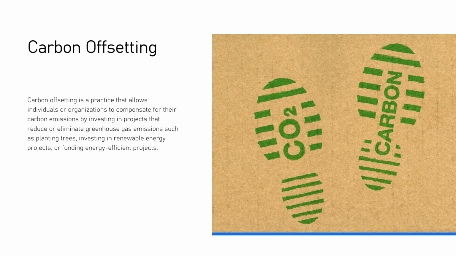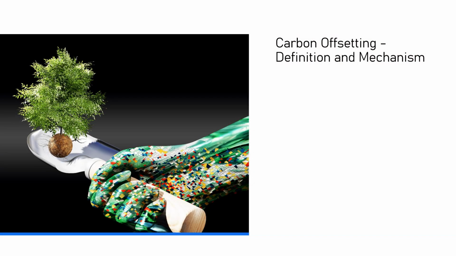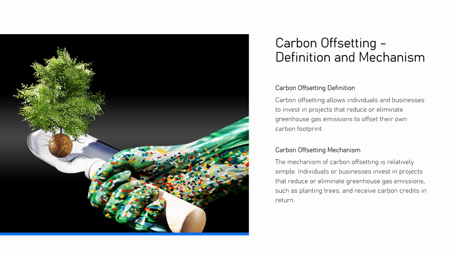Carbon offsetting. Carbon offsetting is a practice that allows individuals or organizations to compensate for their carbon emissions by investing in projects that reduce or eliminate greenhouse gas emissions, such as planting trees, investing in renewable energy projects, or funding energy efficient projects. Carbon offsetting definition and mechanism. Carbon offsetting allows individuals and businesses to invest in projects that reduce or eliminate greenhouse gas emissions to offset their own carbon footprint.